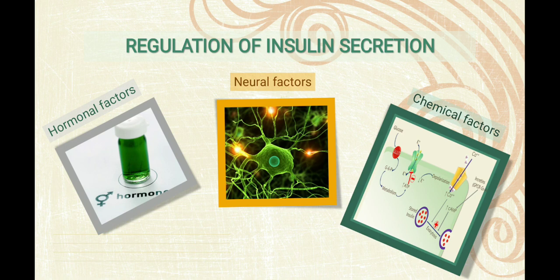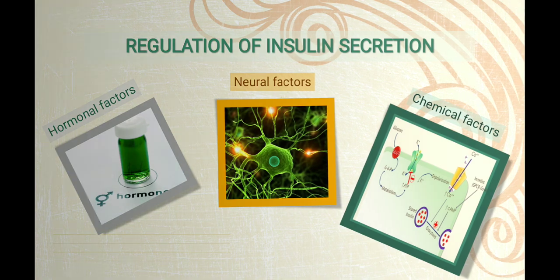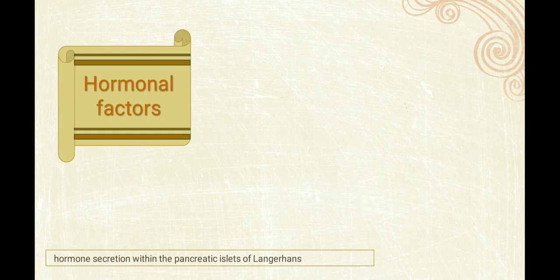Now the regulation of insulin secretion includes hormonal factor, neural and chemical factor. These three factors are responsible for insulin regulation. So we have gone through the part of diabetes: basic information, diagnosis, causes, symptoms and importance. Now we start with insulin. The three factors which regulate insulin secretion in our body, of which the first is the hormonal factor.